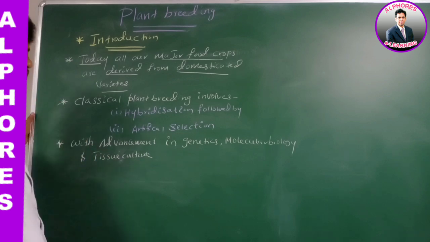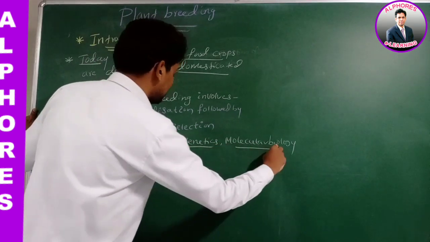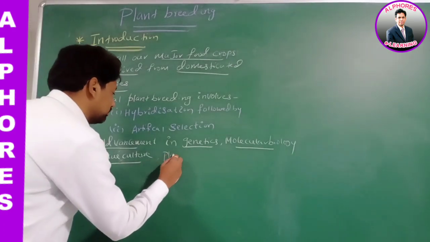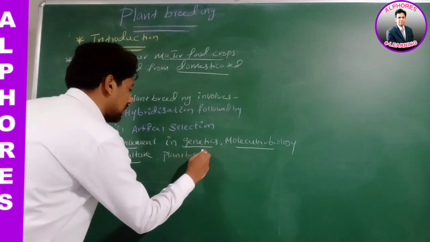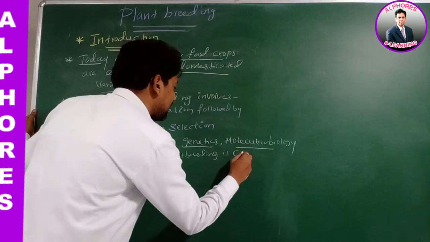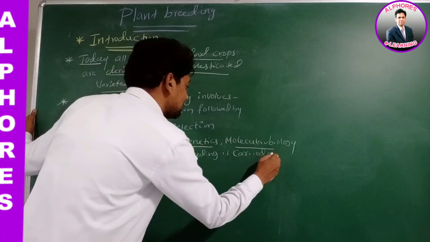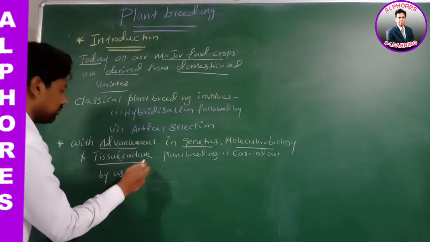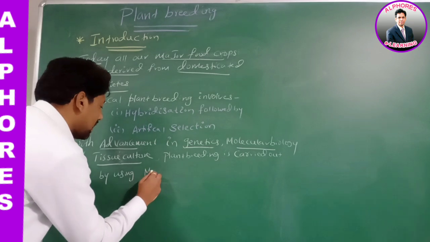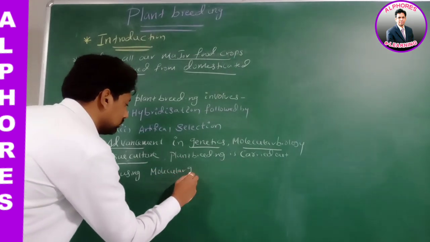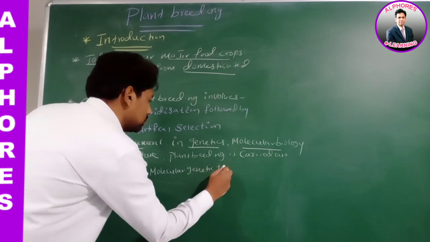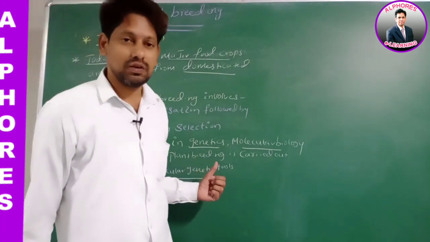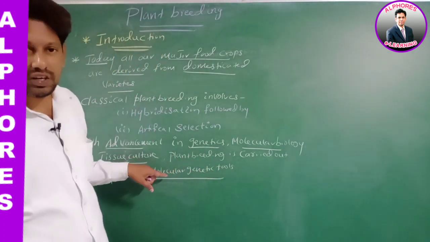Plant breeding is carried out by using what? Molecular genetic tools. Is this statement okay? Right?